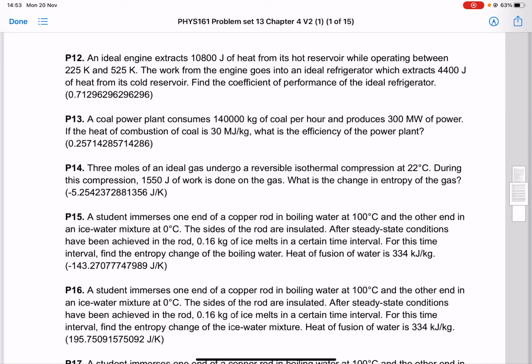Problem 12. An ideal engine extracts some heat from hot reservoir while operates between two temperatures. The work from the engine goes into an ideal refrigerator which extracts this amount of heat from cold reservoir. Find the coefficient of performance.